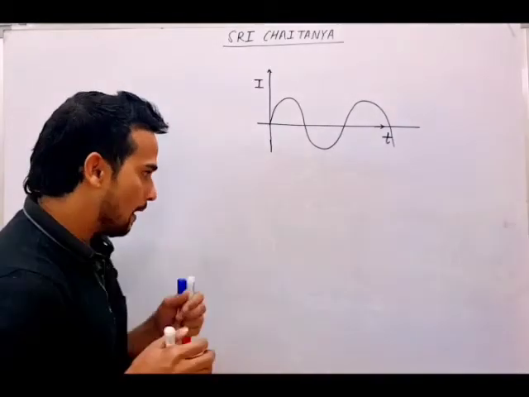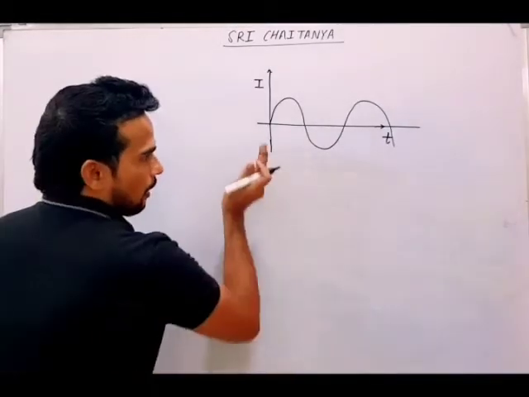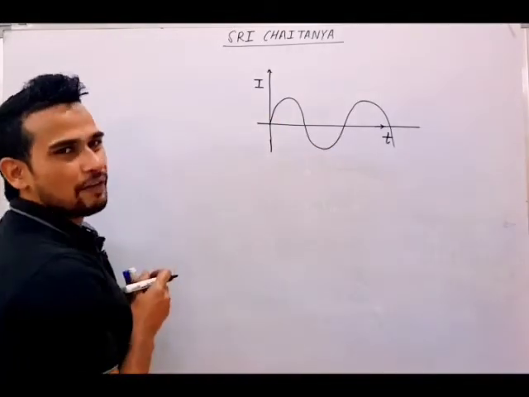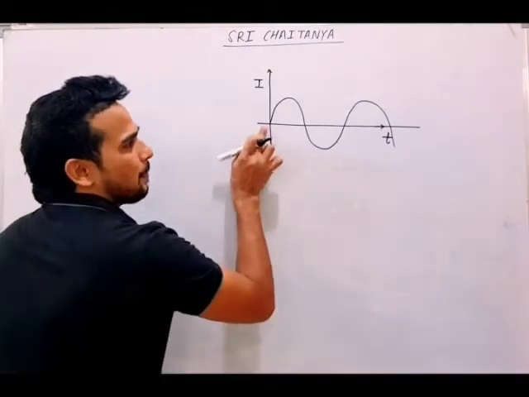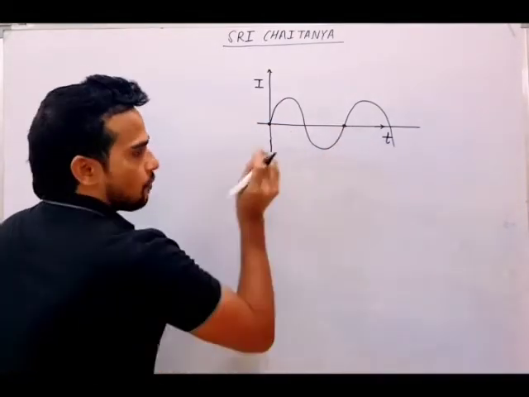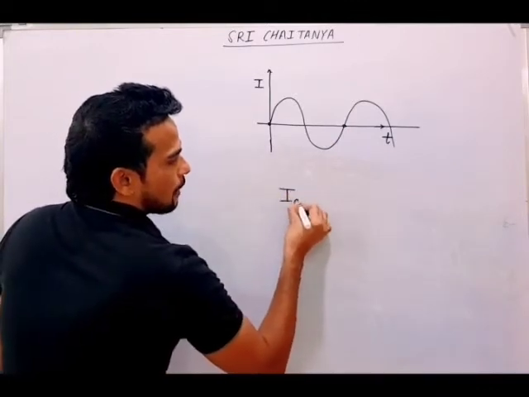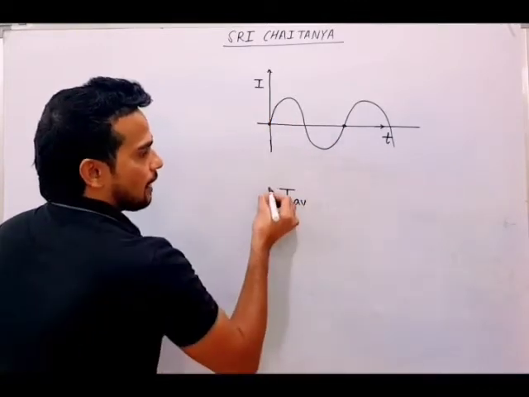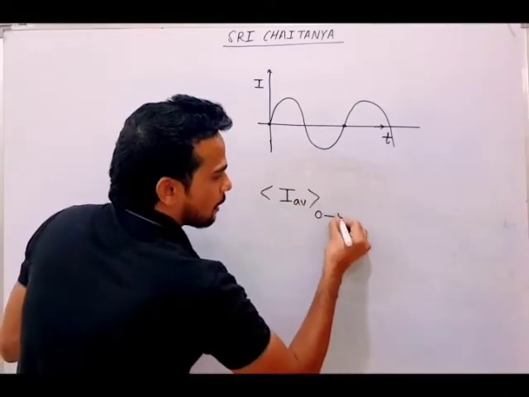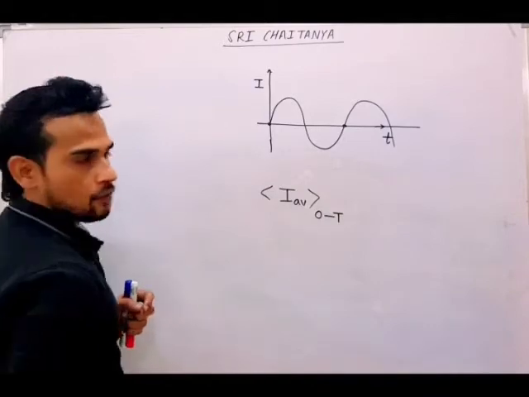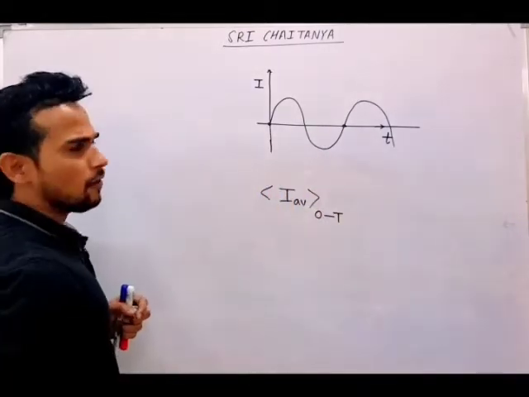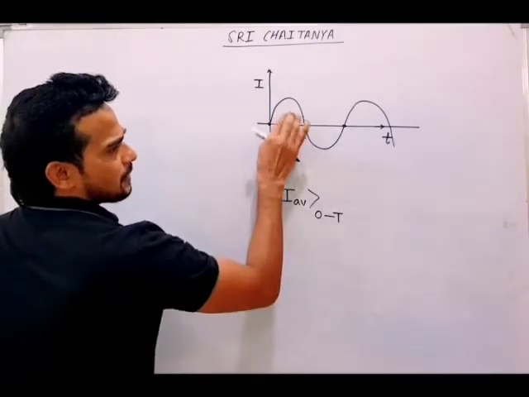So just see. First term: whenever any value changes, we talk about the average of that value for a complete time period. You can say the time period will be from here to here. So what is the average value of our sinusoidal AC, the average current for a complete time period, that is 0 to T? If you calculate for a complete time period, you will get average current 0. Why do you get 0? Because the same is plus here, the same is minus here.